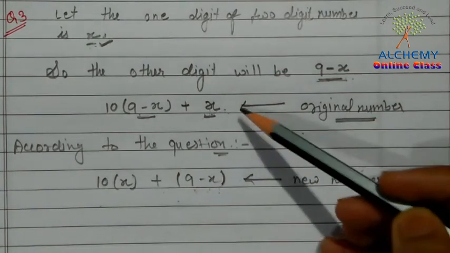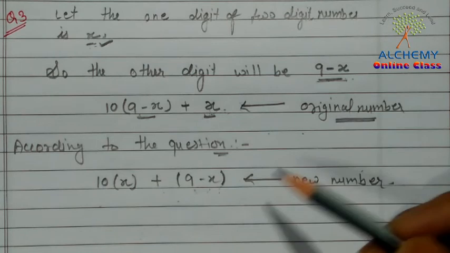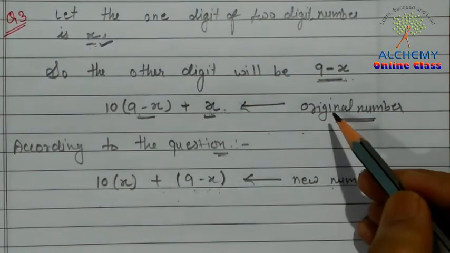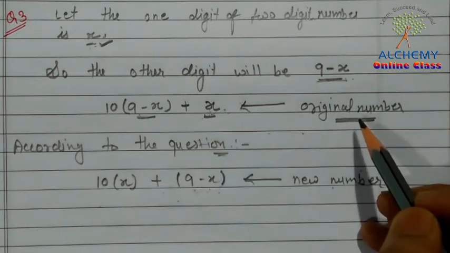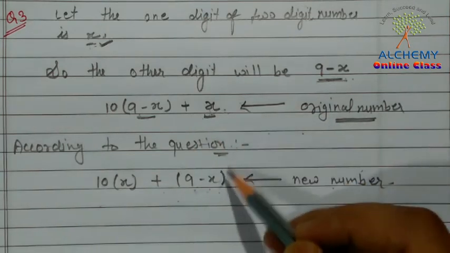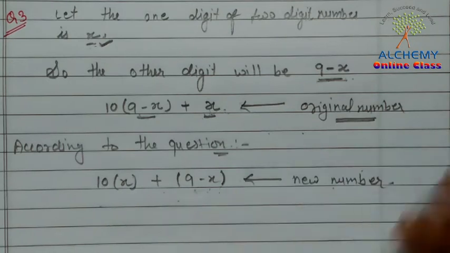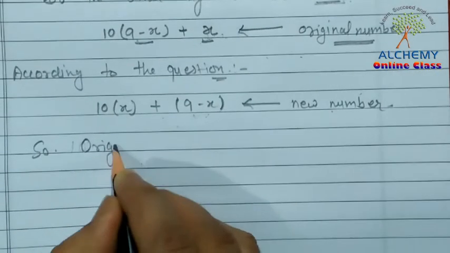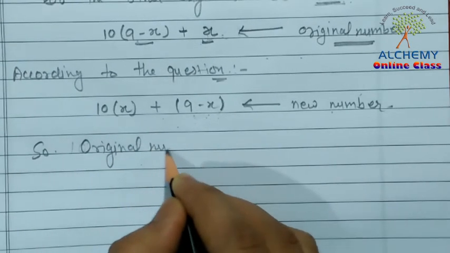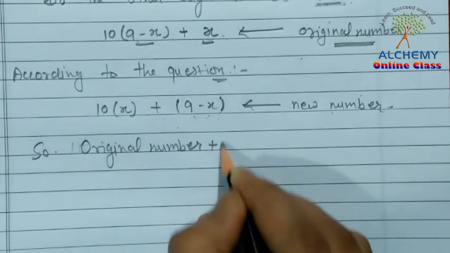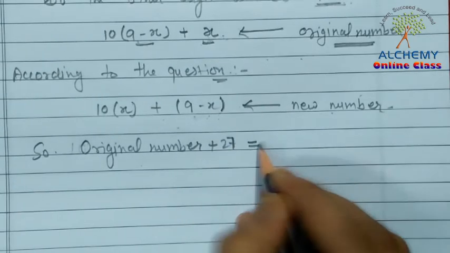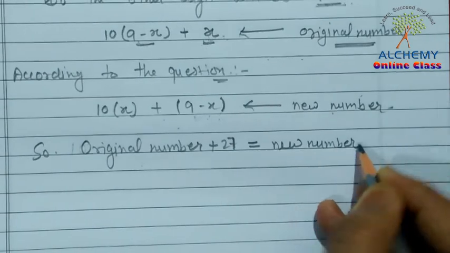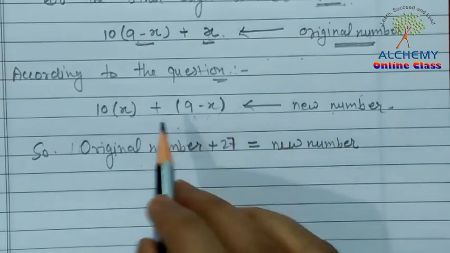It is given in the question that the new number is greater than the original number by 27. To make the two numbers equal, we can either subtract 27 from the new number or add 27 to the original number. So we write: original number plus 27 is equal to the new number.